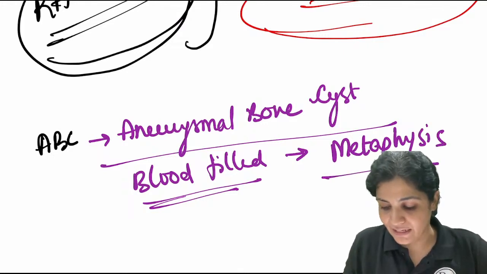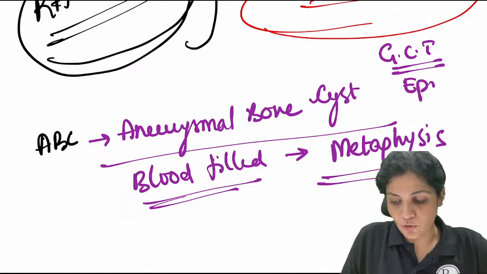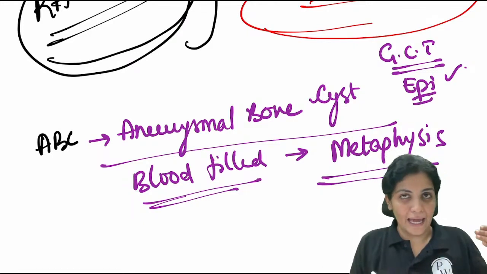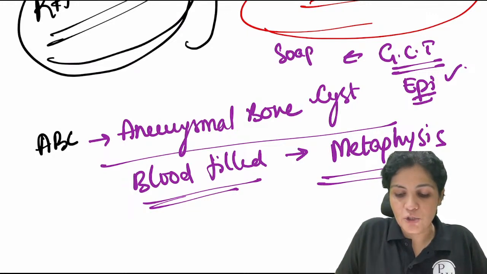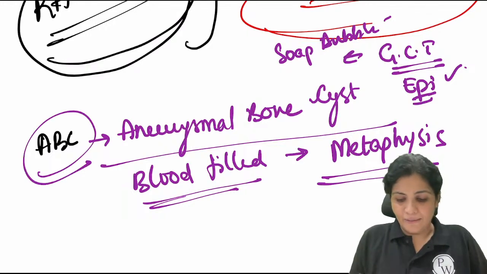ABC is mainly from the metaphysis, but GCT is mainly from the epiphysis. So whenever you take the x-ray, you can be pretty sure between ABC and GCT. And in GCT there is a typical soap bubble appearance, which usually we don't see with the ABC.